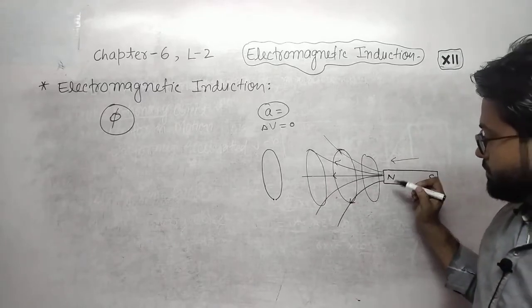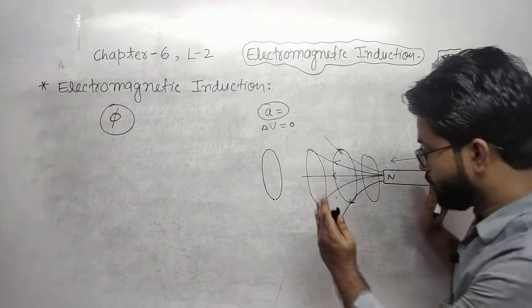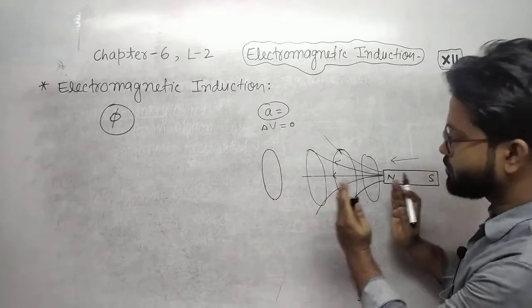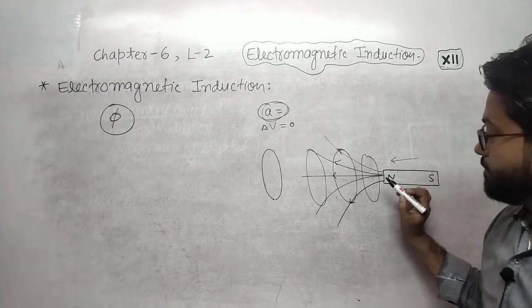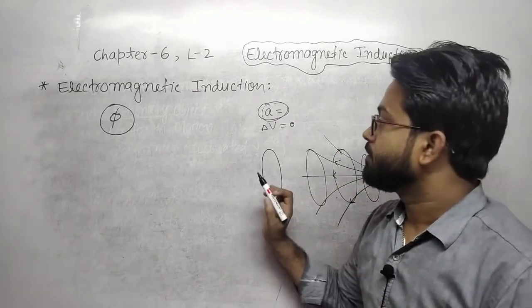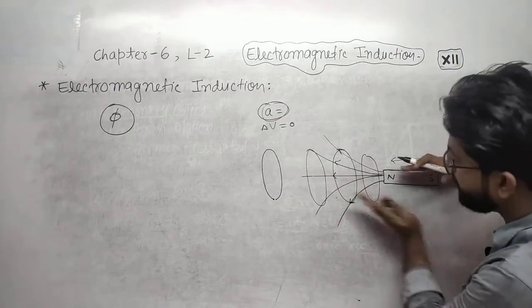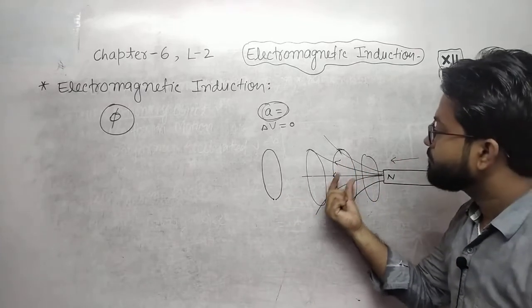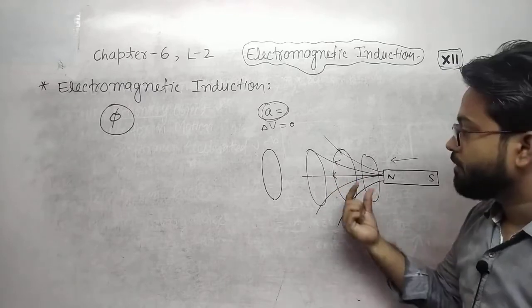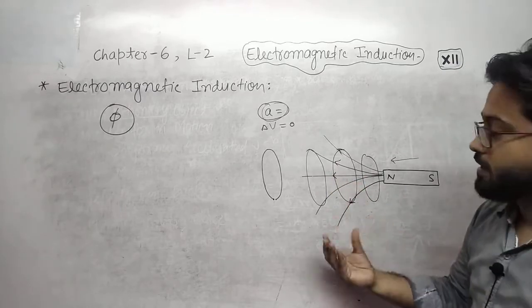When both coil and bar magnet come closer suddenly, means with an acceleration, the number of magnetic field lines is increasing.